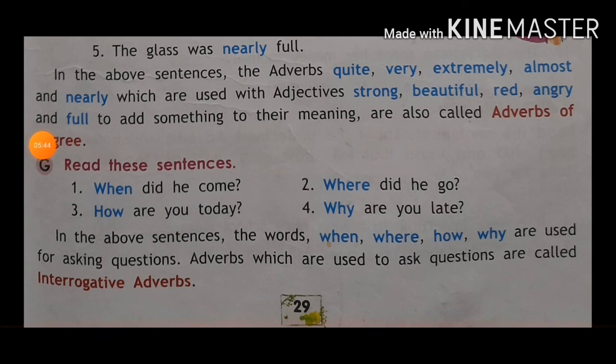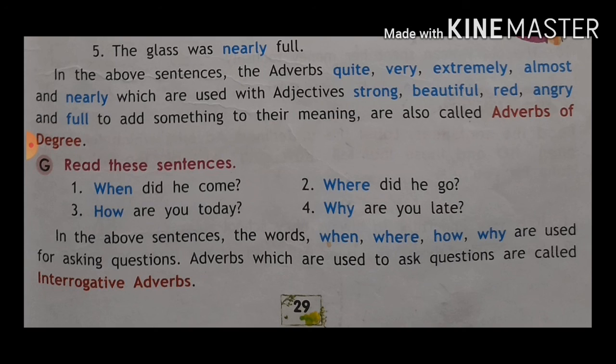Now see, read these sentences. When did he come? Where did he go? How are you today? Why are you late? Okay, so in the above sentences, the words when, where, how, why are used for asking questions. Okay, we have seen such things in the adjectives as well.